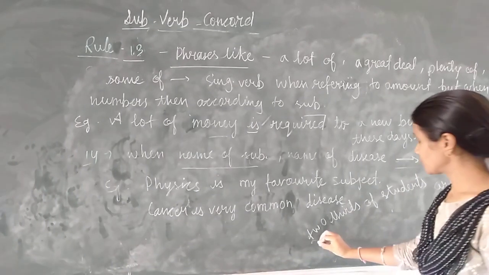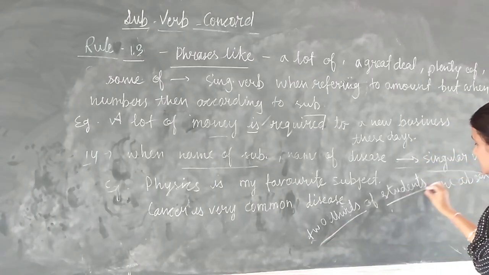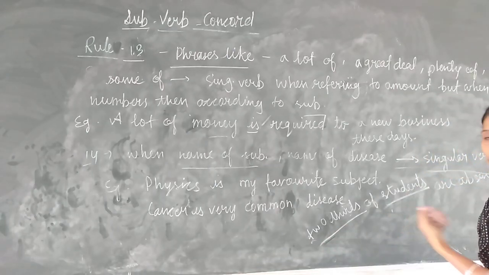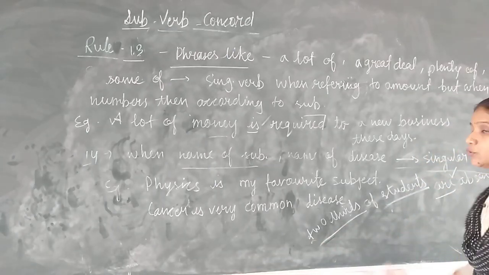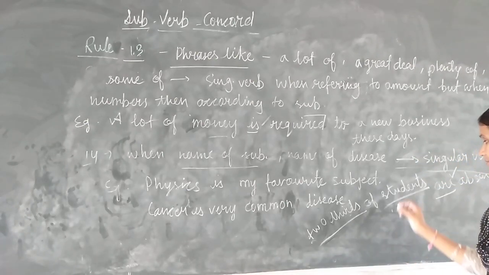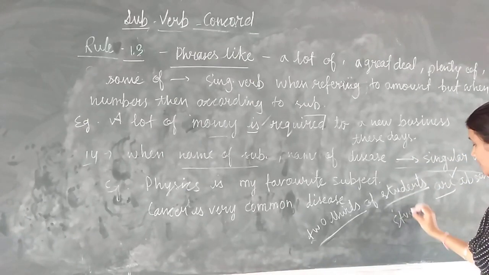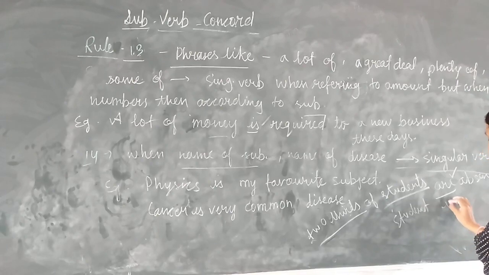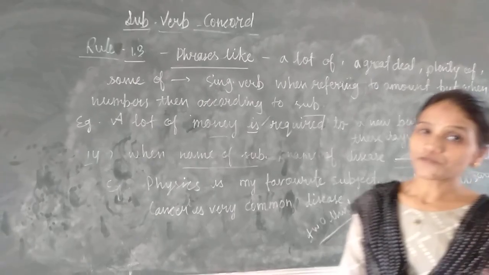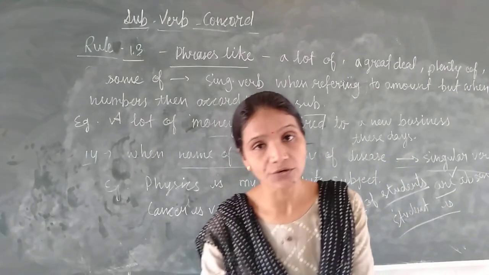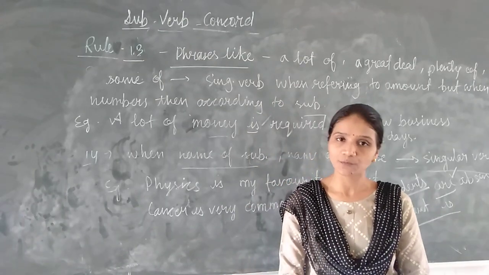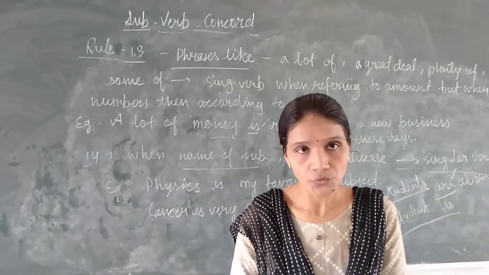Why? Because this 2/3 is the fraction. After this the subject is students. It is in plural form, so we have used the plural verb. But after this fraction, if there is only the student, then we will use is. So after a fraction, if the subject is singular, singular verb will be used, and if the subject is plural, plural verb will be used.